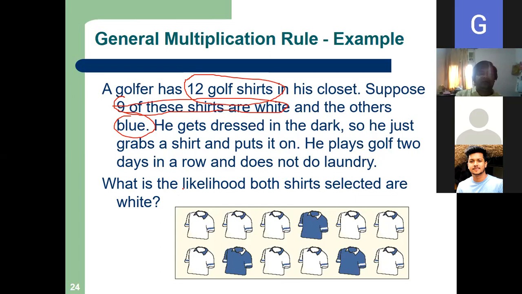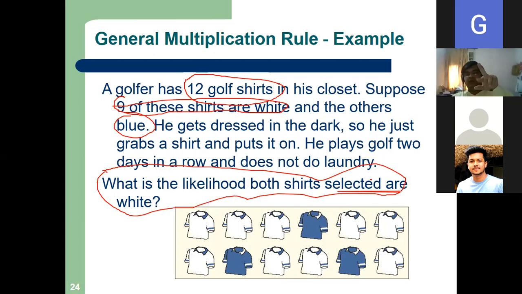What is the likelihood? Question is, all of you listen here. What is the likelihood both shots selected are white? Okay. So in both shots to be selected white, in the first draw I should get a white in the first day, and the second day I should also get a white. Is this clear? Yes, sir.